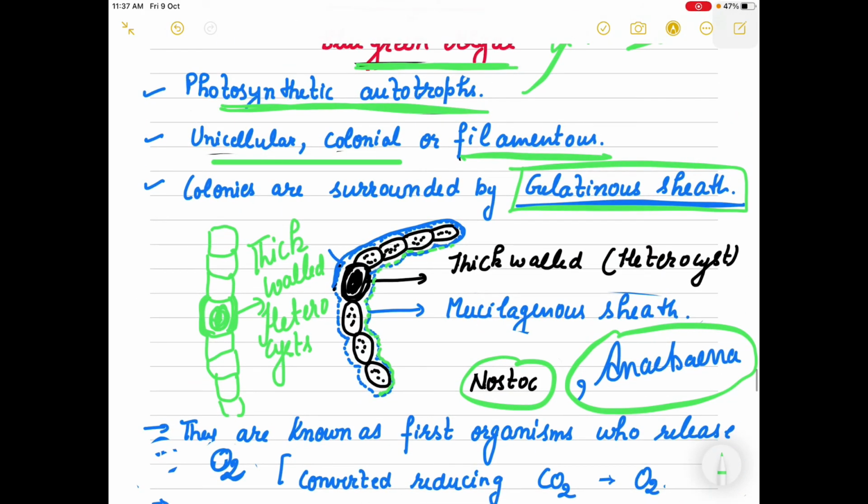Again, these cyanobacteria have filamentous structure, and one of the cells has a very thick wall, and this thick-walled cell is known as the heterocyst. The speciality of the heterocyst is that it can fix nitrogen.